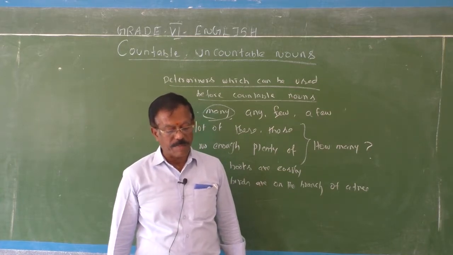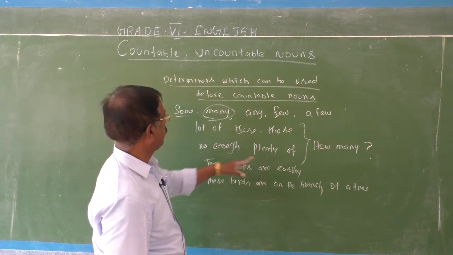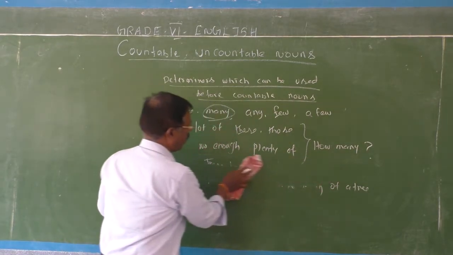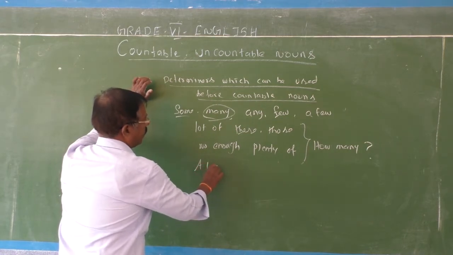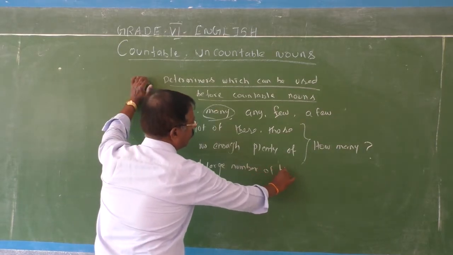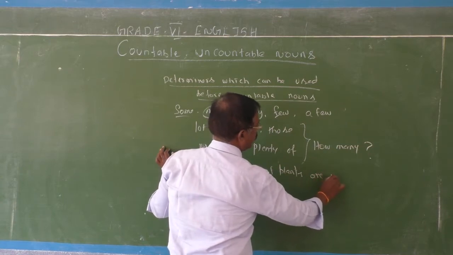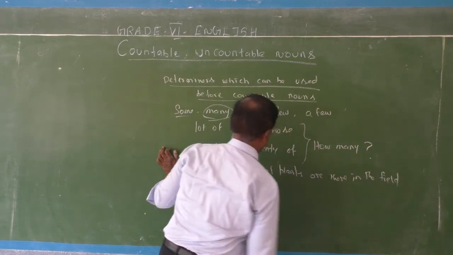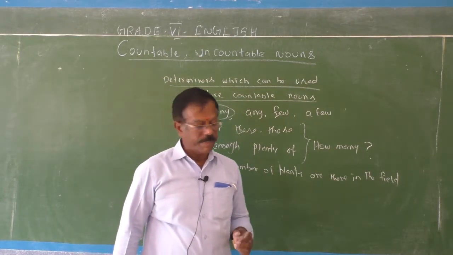A large number of plants are in the field. A large number, you can use that also. A large number of plants are there in the field. A large number of. Then plenty of. So a large number of plants.